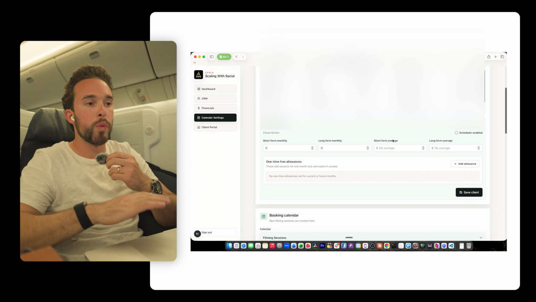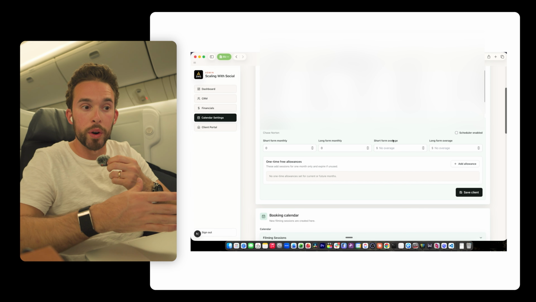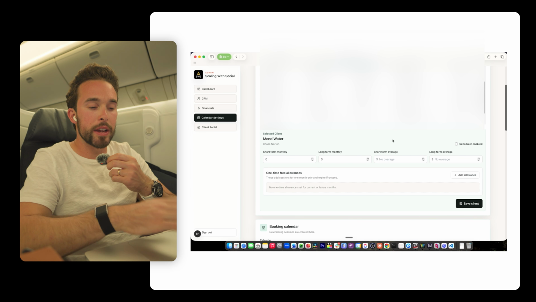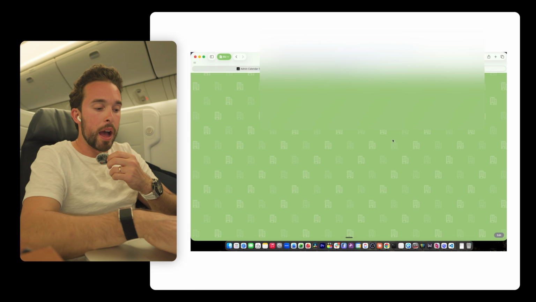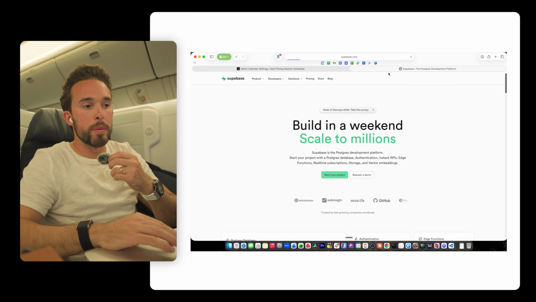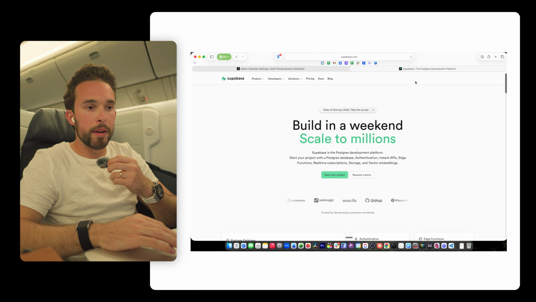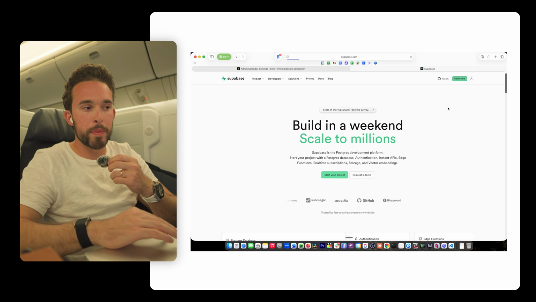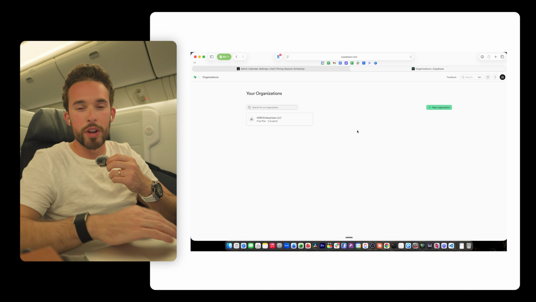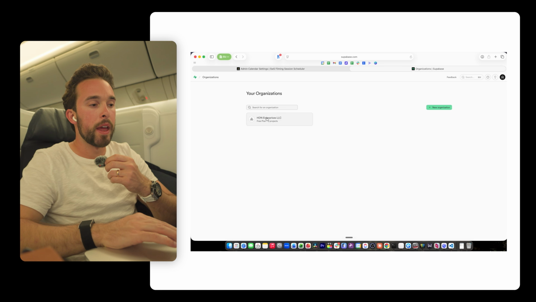Now you might say, hey Hunter, where is all of this information stored? It's not stored in the software, it's actually stored in what's called a database. I use a software or a website called Supabase. All this stuff is pretty much free. The only thing you have to pay for is like ChatGPT, which you usually have to pay at least $100 a month for. That's what I pay.